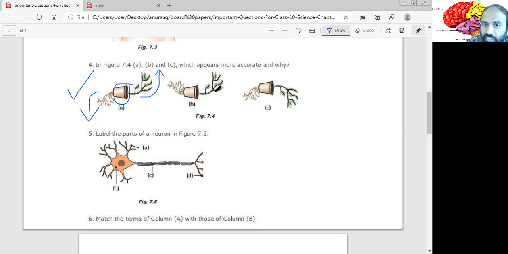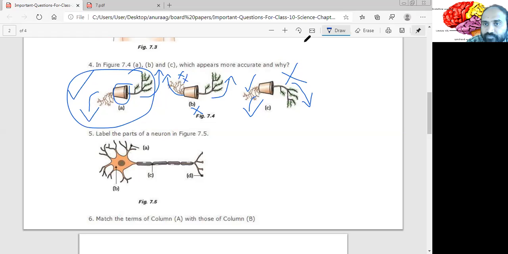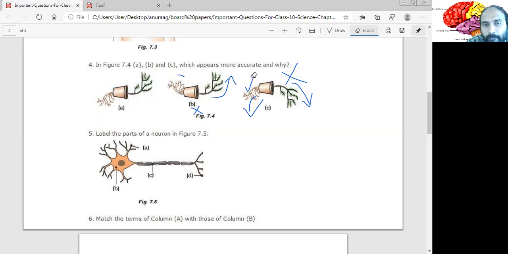Moving on to the next picture. Now the stem is showing correctly, because it shows positive phototropism as well as negative geotropism. But the root is showing positive phototropism, which is wrong, and negative geotropism, which is also wrong. So this picture is wrong. Now see here, the stem is showing negative phototropism as well as positive geotropism. The root is okay, but this picture is also wrong. So the correct answer is A.